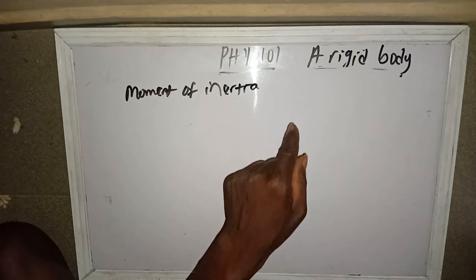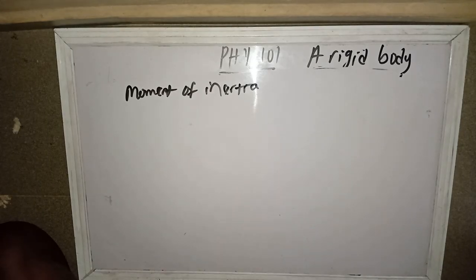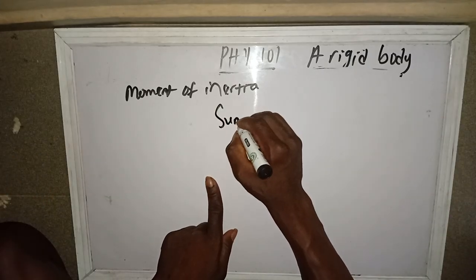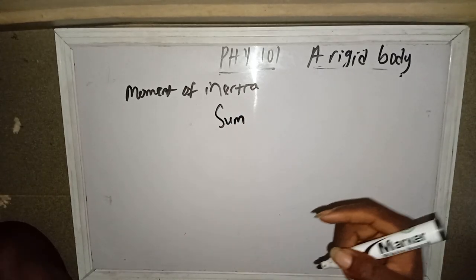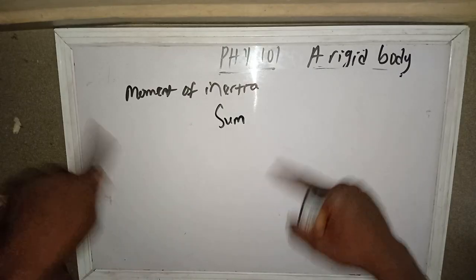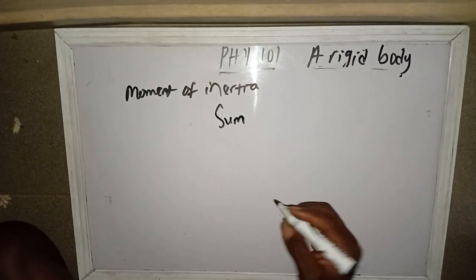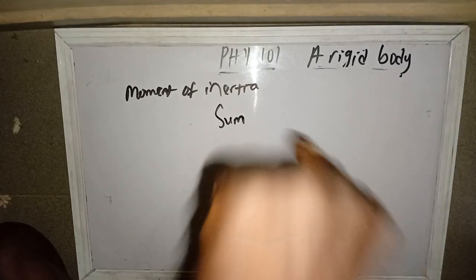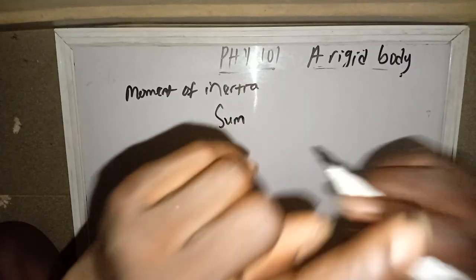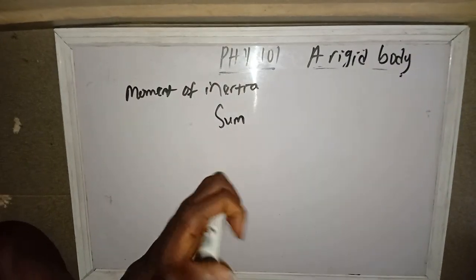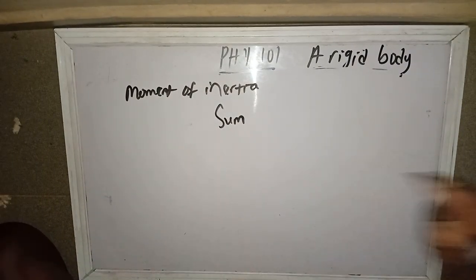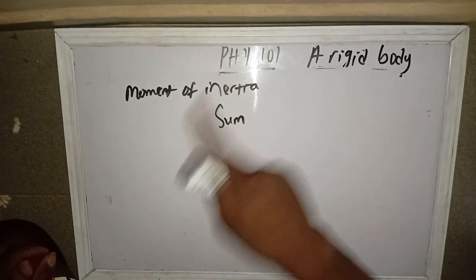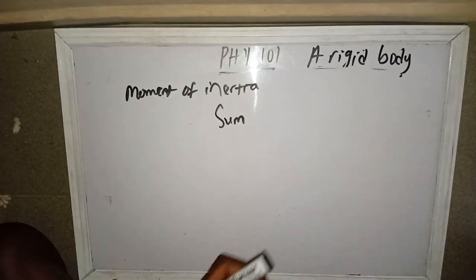Also note that moment of inertia of a body can also be defined to be the sum of each particle's mass. For a body, we have many particles inside that body.